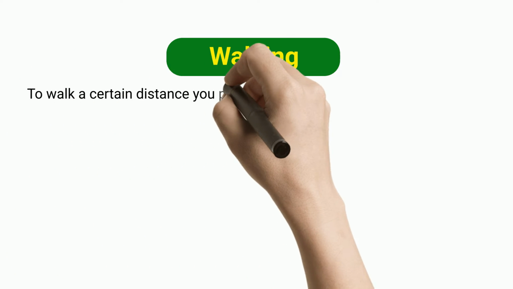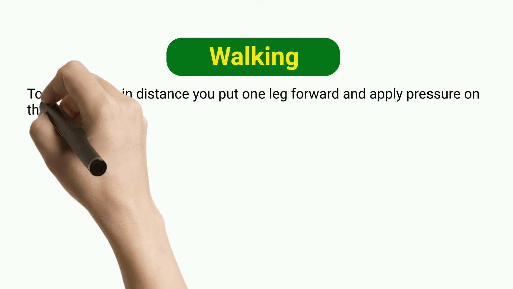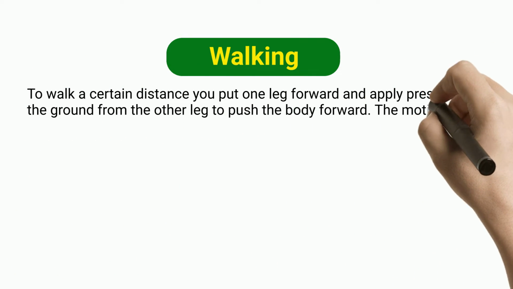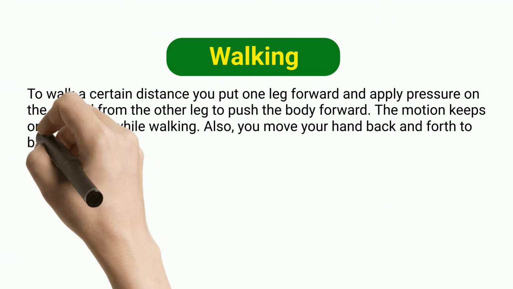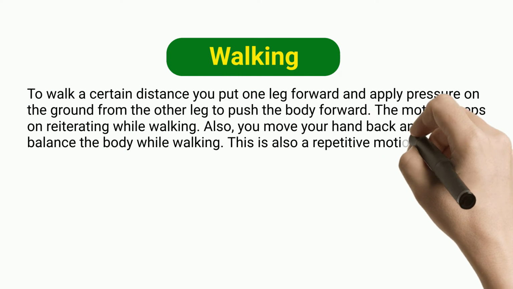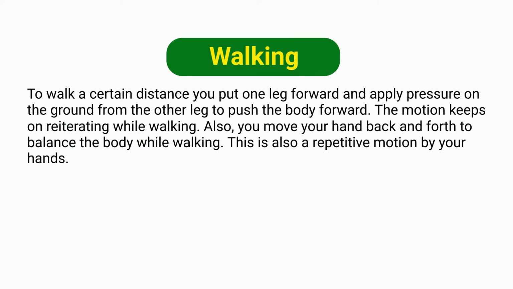Walking. To walk a certain distance, you put one leg forward and apply pressure on the ground from the other leg to push the body forward. The motion keeps on reiterating while walking. Also, you move your hand back and forth to balance the body while walking. This is also a repetitive motion by your hands.